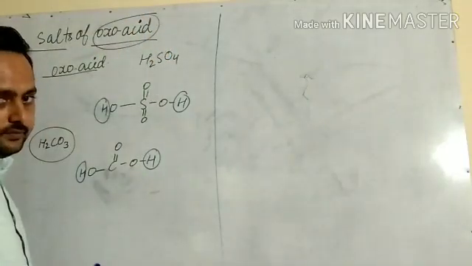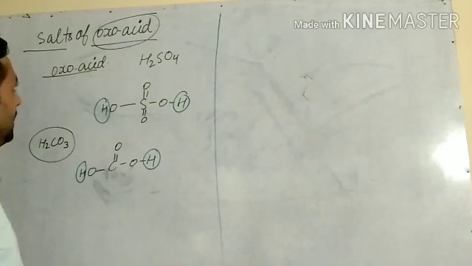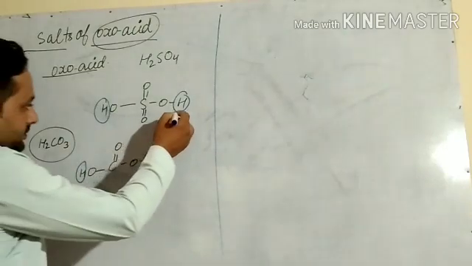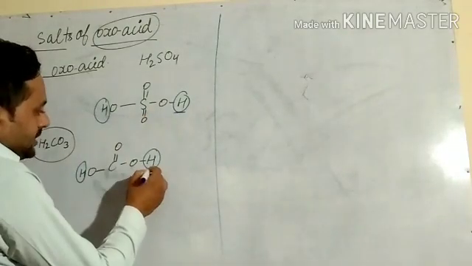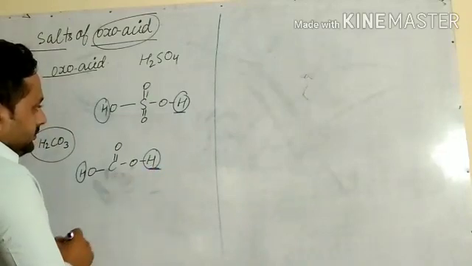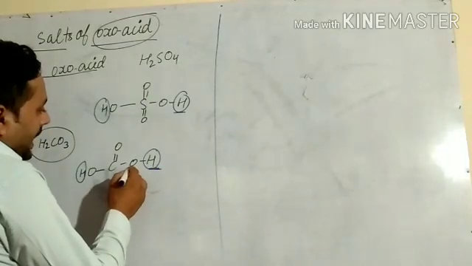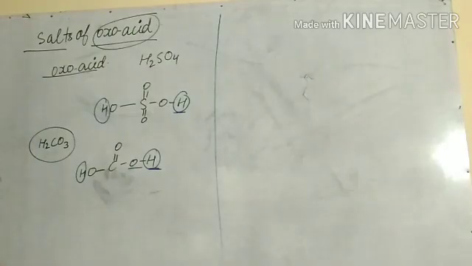What is the difference? Oxoacids are the acids in which the acidic proton is bonded to a hydroxyl group.